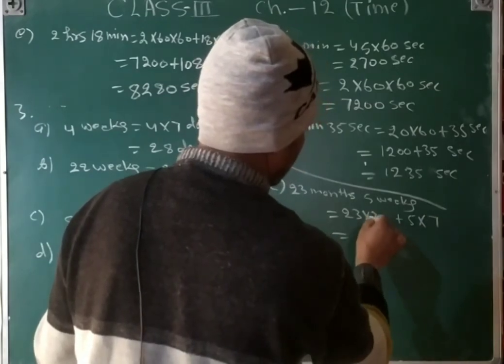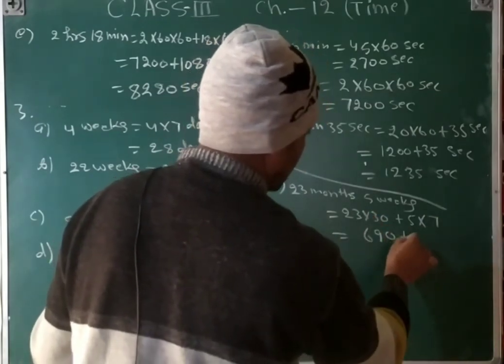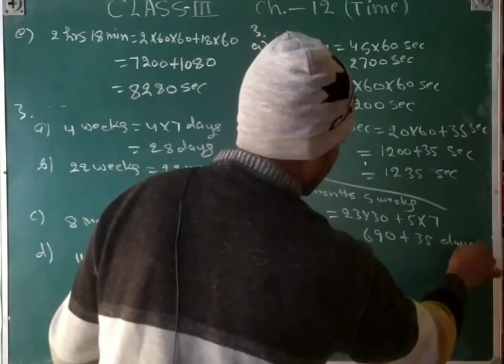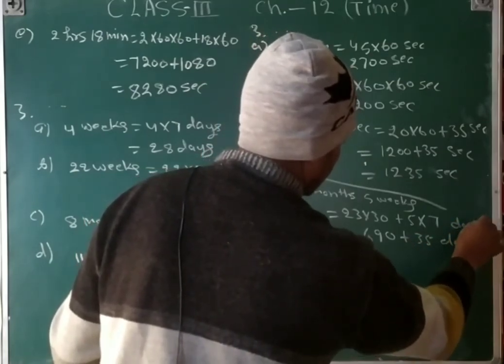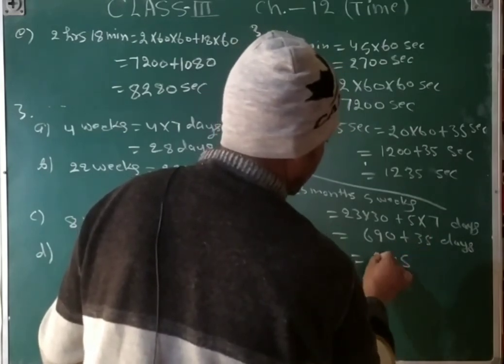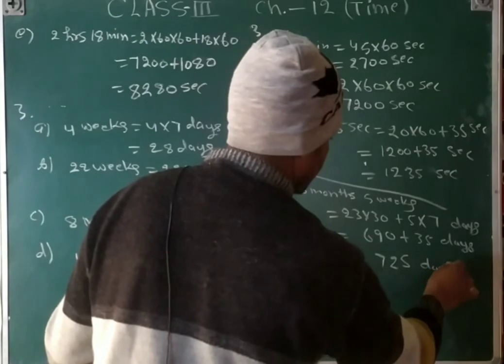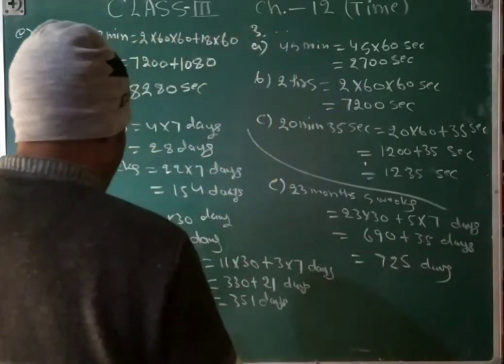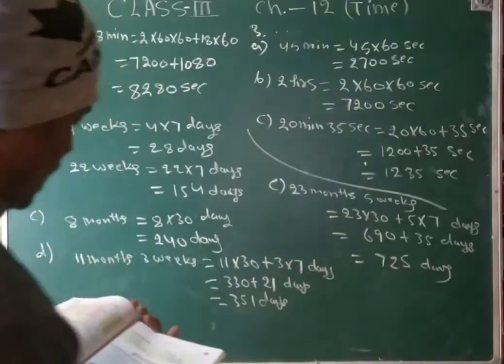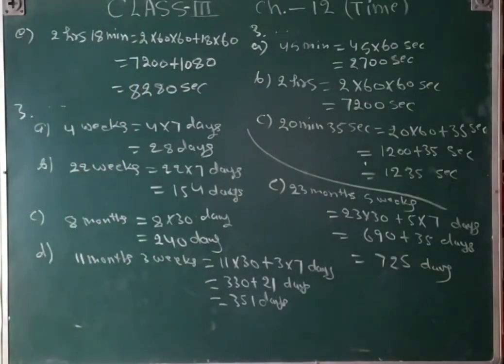So 0 3 3 is 9, 3 2 is 6 plus 35 days. So that is 5 9 3 12 6 1 7 days. That is 725 days. And then last question, similar to the E question, you can do easily.